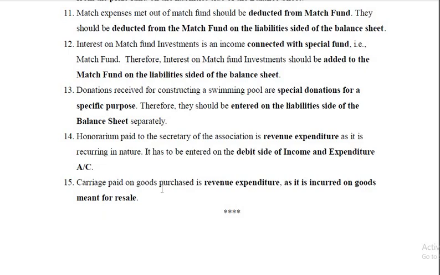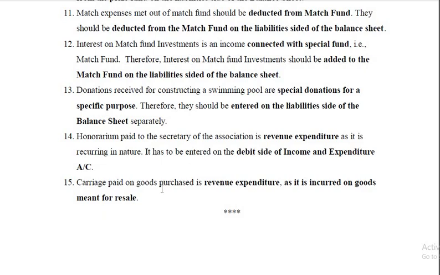If it is a capital expenditure, it should be taken as an addition to the asset on the asset side of the balance sheet. Then if it is capital receipt, either it is shown as a liability, for example, donations towards prize fund, that will be added to the prize fund on the liability side of the balance sheet.